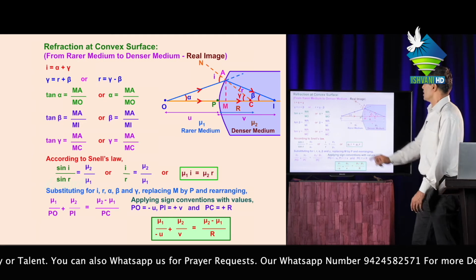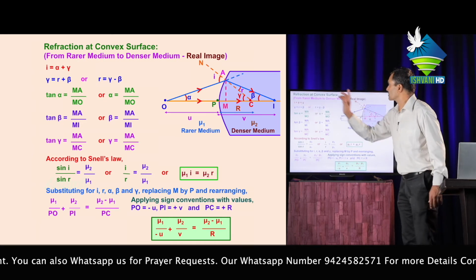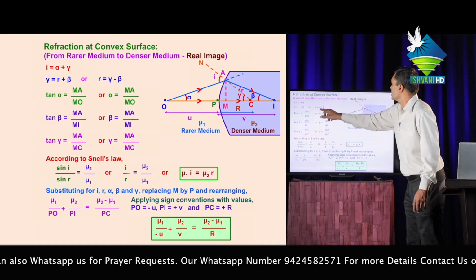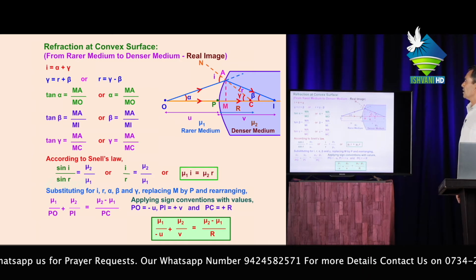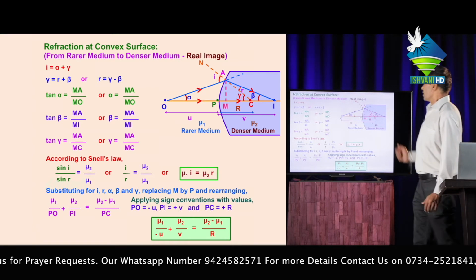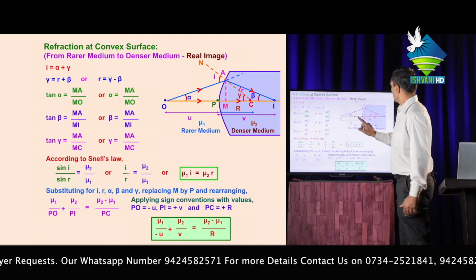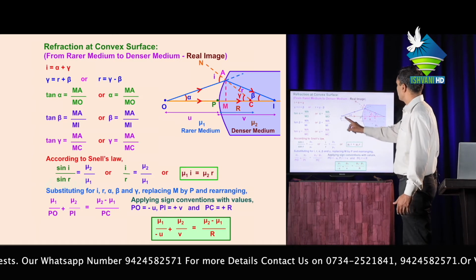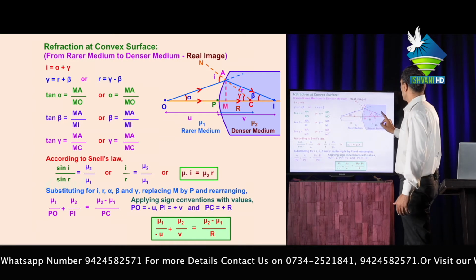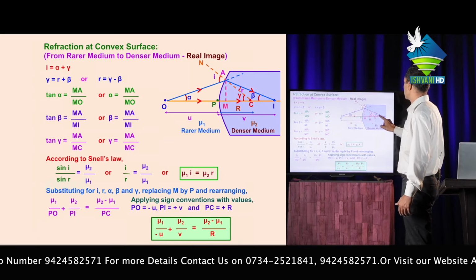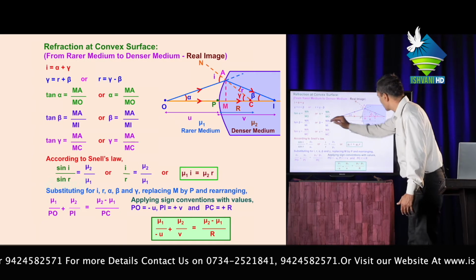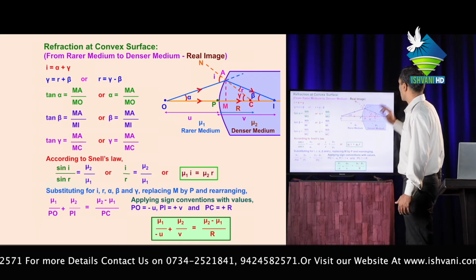Both are equations. First, i equals alpha plus gamma, and r equals gamma minus beta. Now we know that, first, tan alpha: the angle formed by the object is alpha, the angle formed by the image is beta, and the angle formed with the principal axis from the normal is gamma.